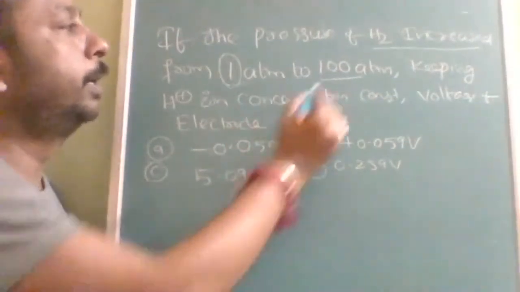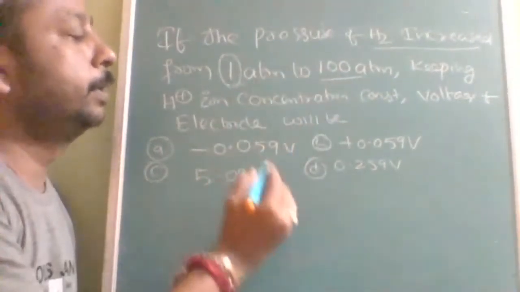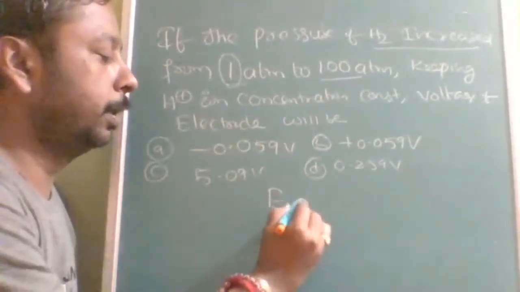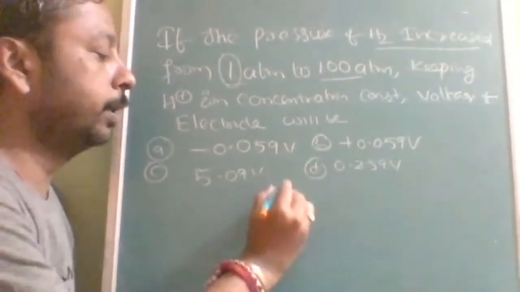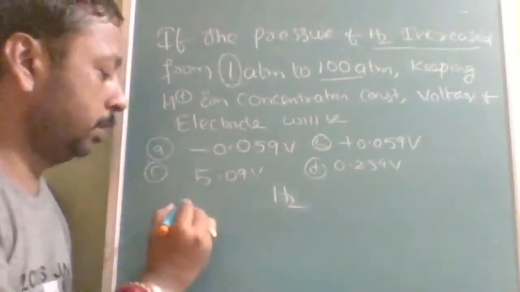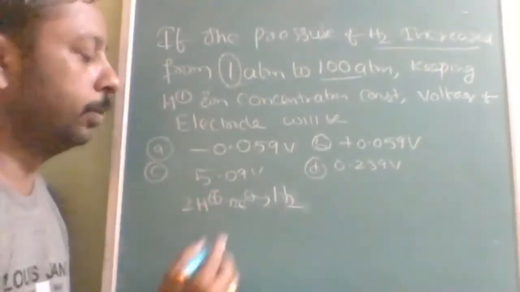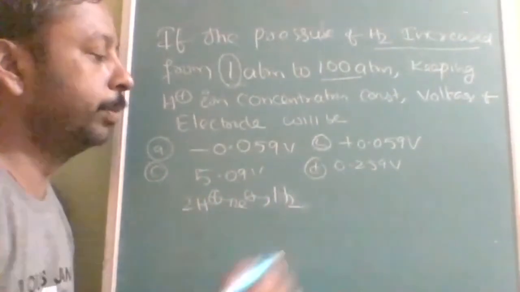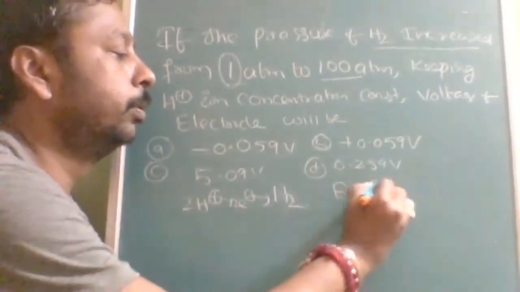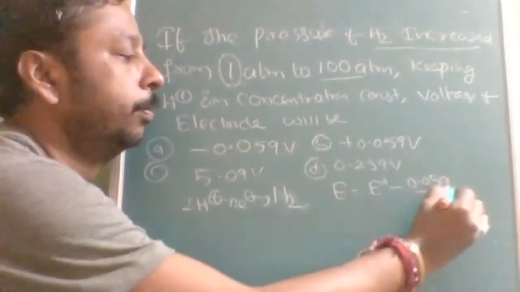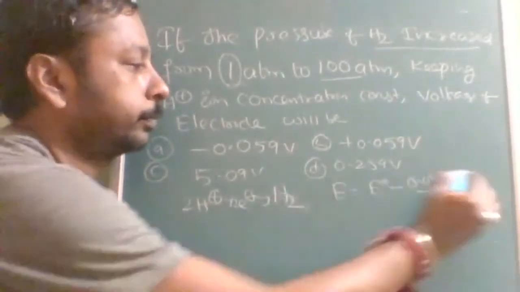In this, the 100 atm pressure is increased. See, for the H2 electrode, 2H plus 2 electrons gives H2. So this will come into the numerator. E is equal to E naught minus 0.059 upon 2 into log.